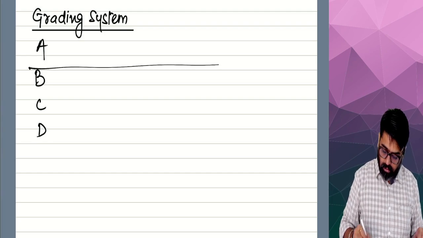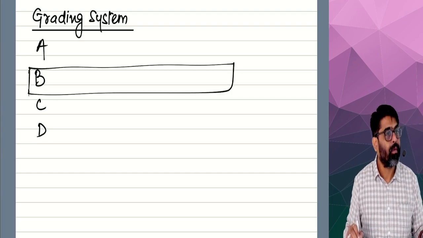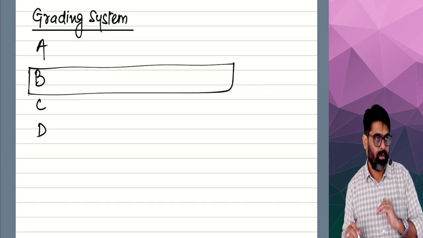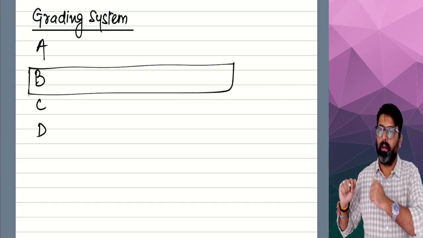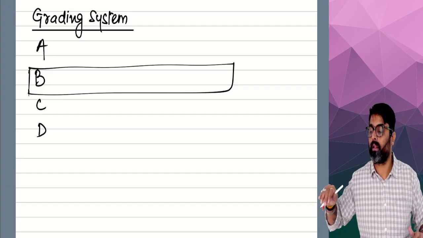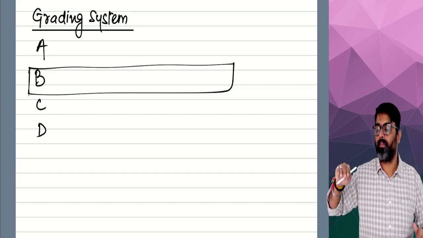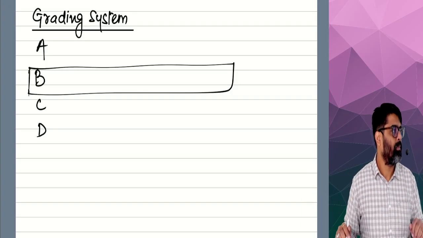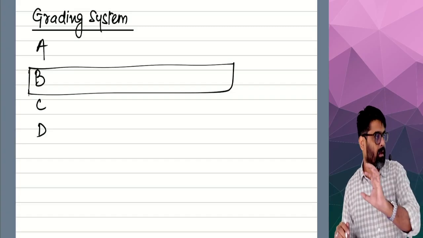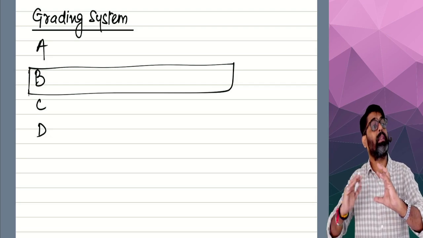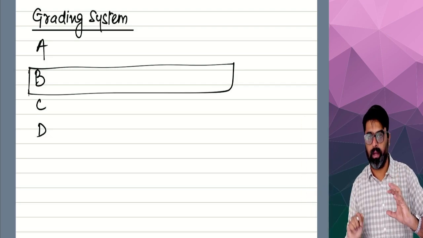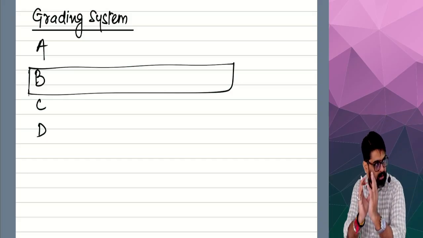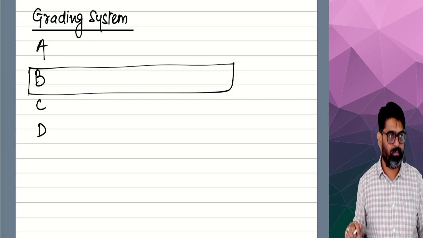Few employees will fall in grade B, few will fall in A, few will fall in C, few will fall in D. Now, I will decide that if workers are there, supervisors are there, they will be placed in grade D. For them, this much will be the salary scale, and these will be the benefits which the employer will provide. So their salary will be in a particular scale and they will get these benefits.